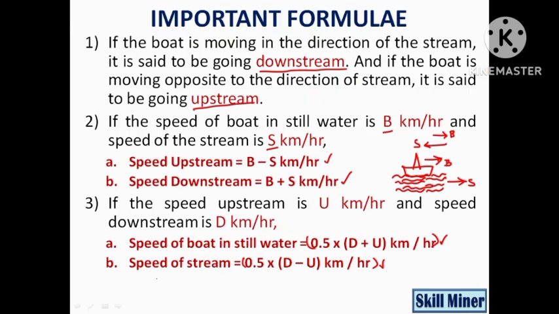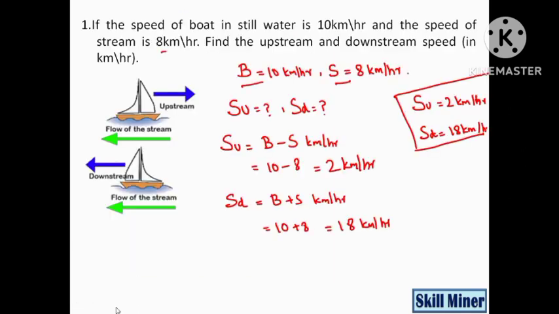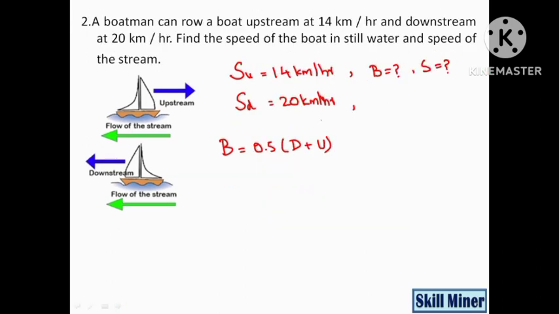For finding the speed of stream, the formula will be 0.5 into d minus u, where d and u indicate speed of downstream and speed of upstream. This will be u, this will be d.